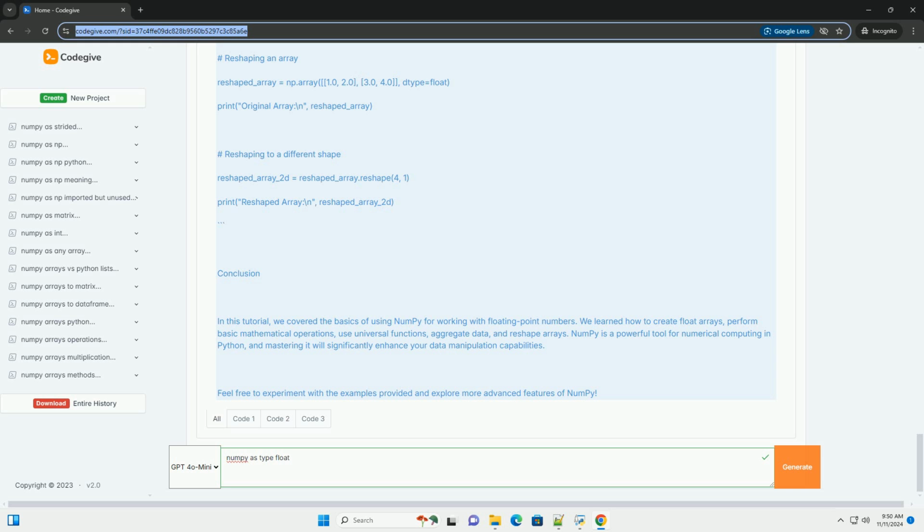Conclusion. In this tutorial, we covered the basics of using NumPy for working with floating point numbers. We learned how to create float arrays, perform basic mathematical operations, use universal functions, aggregate data, and reshape arrays. NumPy is a powerful tool for numerical computing in Python, and mastering it will significantly enhance your data manipulation capabilities. Feel free to experiment with the examples provided and explore more advanced features of NumPy.